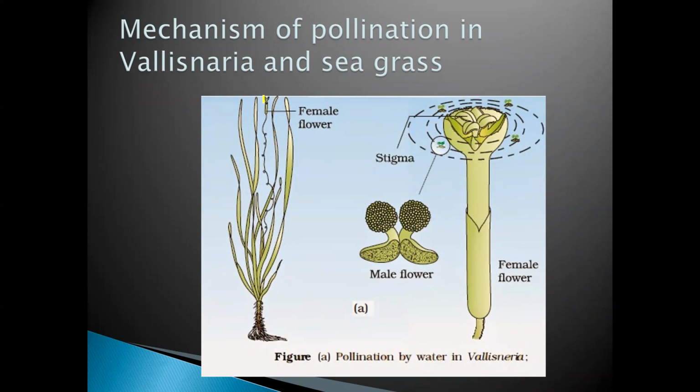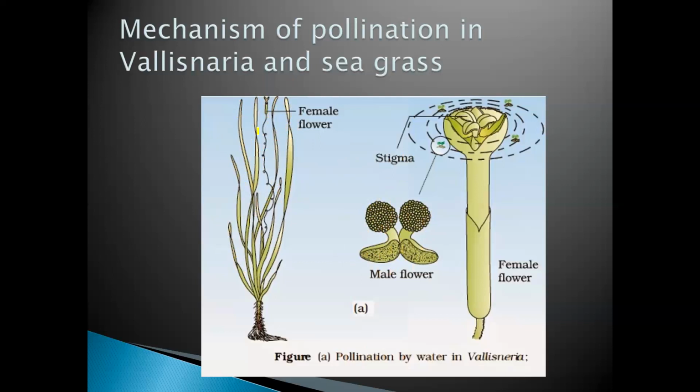Now what happens here? The female flower remains intact with the plant. It doesn't move. Whereas the male gamete, that is the pollen grain, moves with the water current and reaches the female flower. The male flower, it moves with the water current and reaches the female flower and pollinates it.